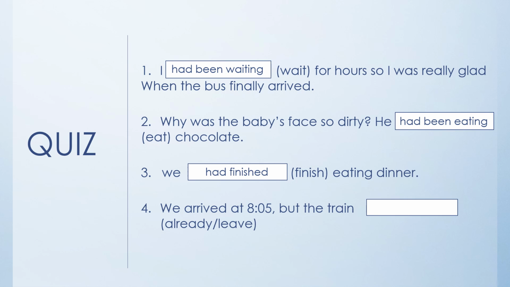The fourth and last example is we arrived at 8:05, but the train already leave. So over here, we have an action that happened at 8:05, but we're also talking about something that happened before that action. So automatically, we're going to use the past perfect because we're talking about two actions. One happened before another, and both of them happened in the past. So we're saying, but the train had already left. So that's past perfect.